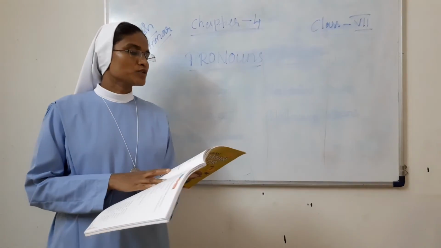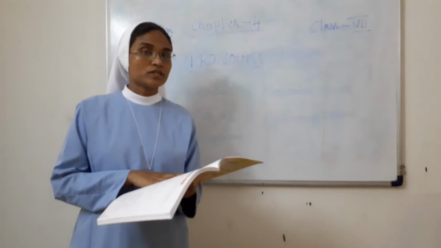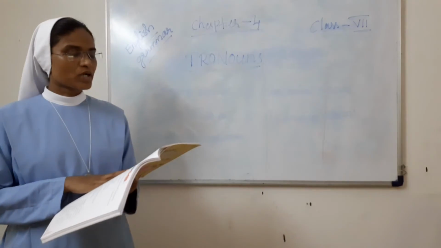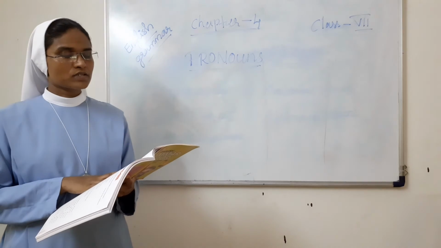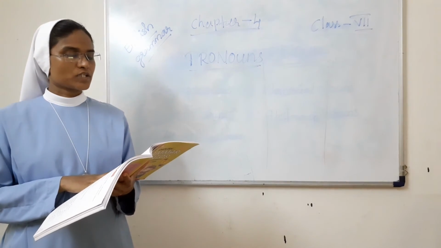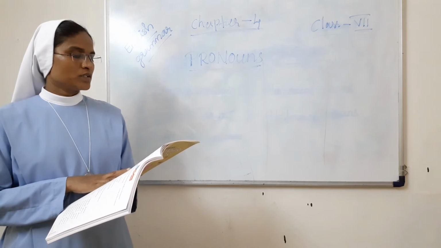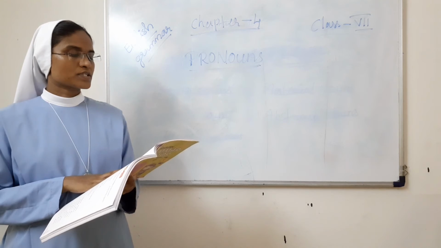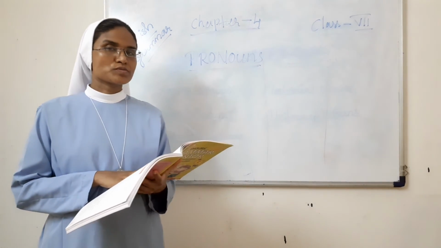Then distributive pronouns. The distributive pronouns are those pronouns which show persons or things taken one at a time or in a separate group. Each, either, neither, etc. are examples of distributive pronouns.